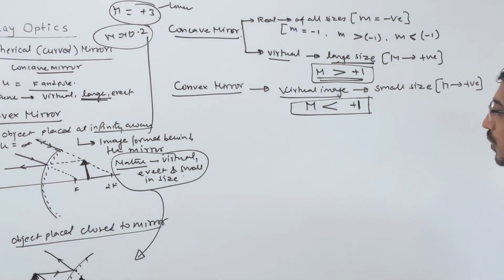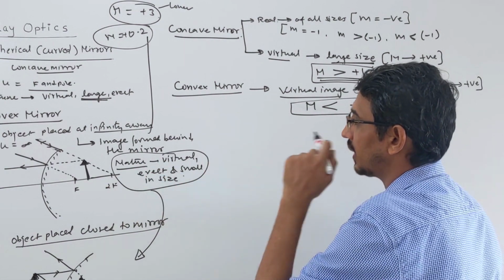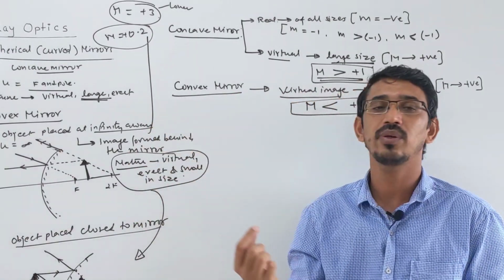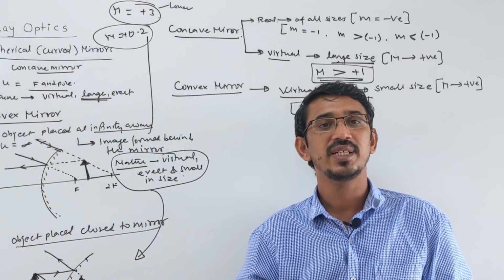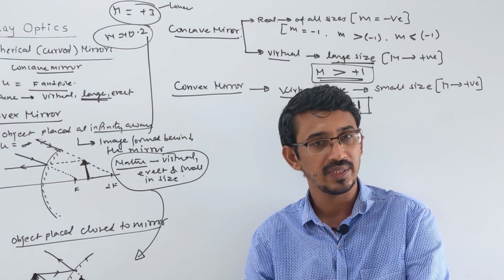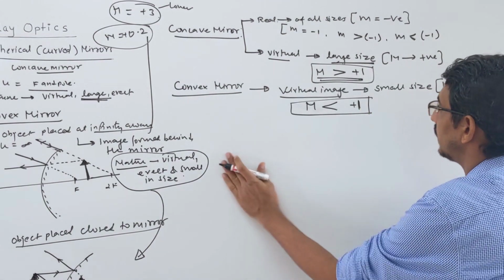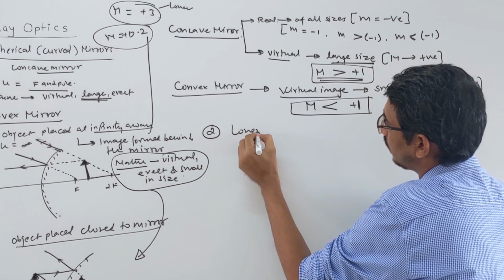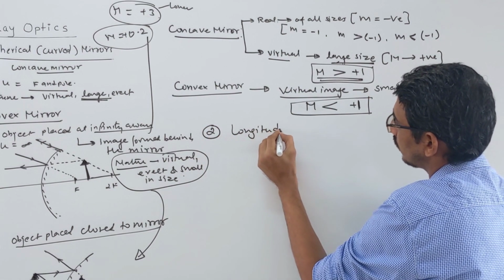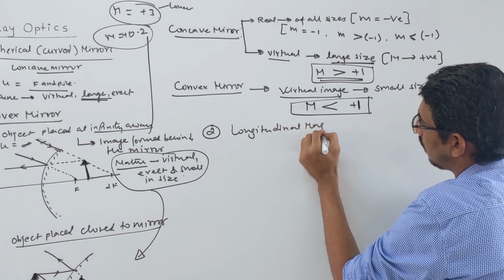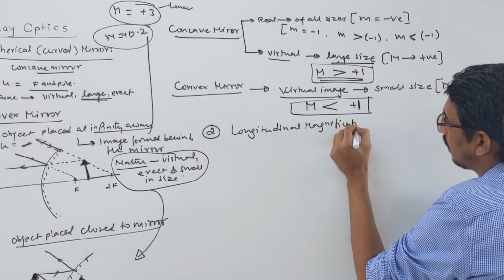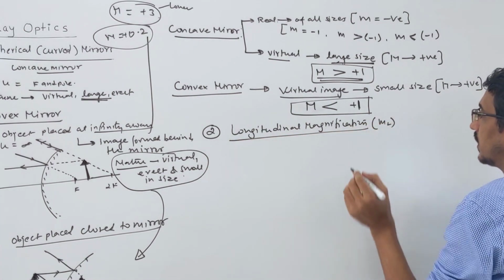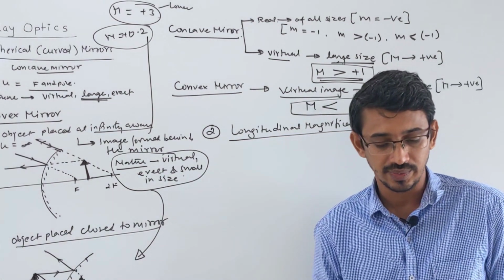Now a few small points, which I forgot. Like I told you, the magnification type. All we have learned so far is your linear magnification. I said other names, like linear, transverse. Few other words also. Look here. Something called longitudinal magnification. We can write a symbol ML to understand this. L means longitudinal.